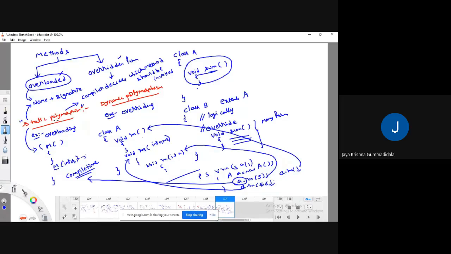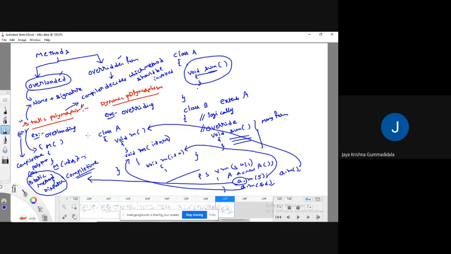Then we can call it static polymorphism, or compile time polymorphism, or static method dispatch, meaning dispatching a method at compile time. I won't get any kind of confusion. So this is all about the meaning of static polymorphism.